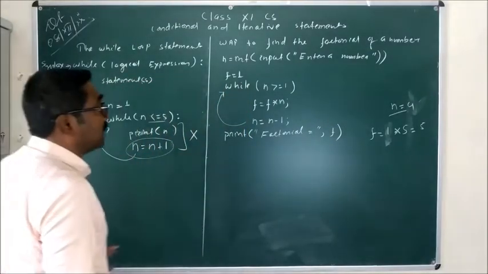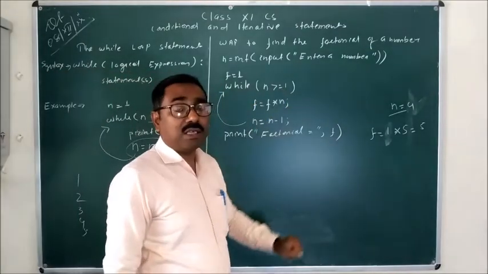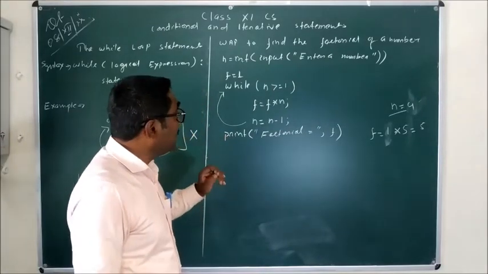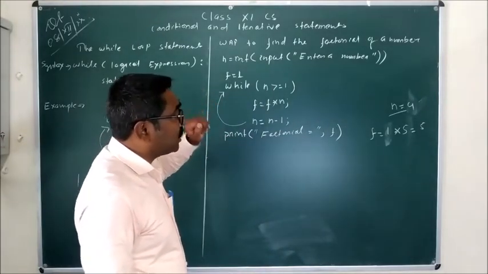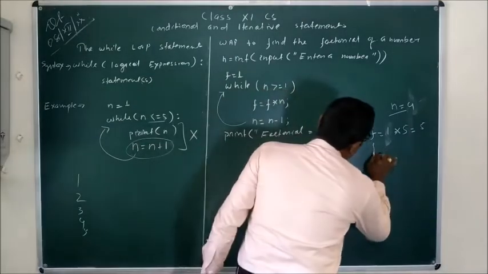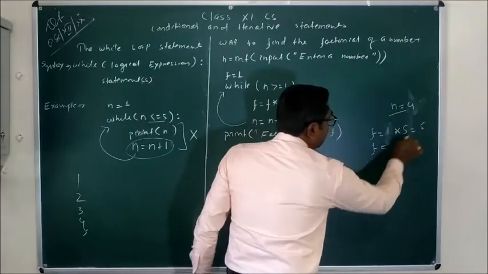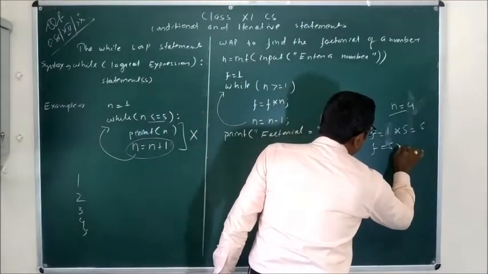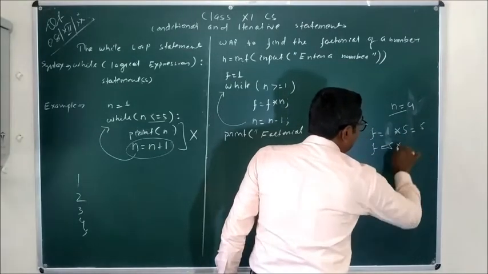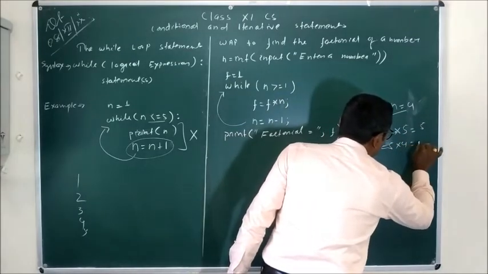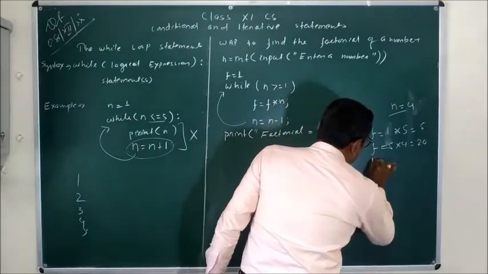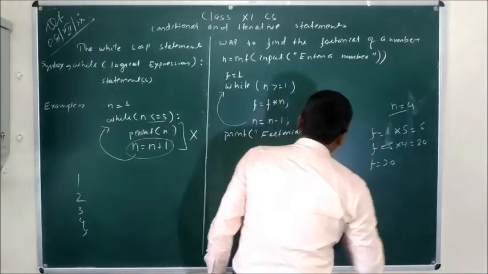Now 4 greater than equal to 1. The condition is satisfied. 4 is greater than 1. So again this statement will execute. Now what happened? F is equal to f into n. The value of f is equal to 5 and n is equal to 4. So the value of f is now 20. Now f is equal to 20.